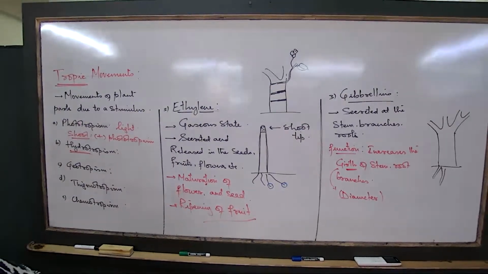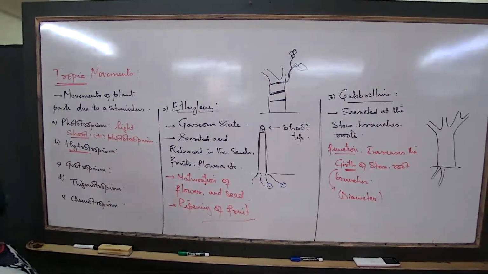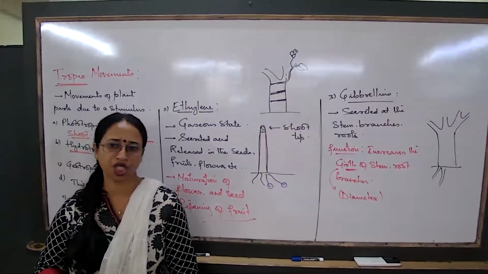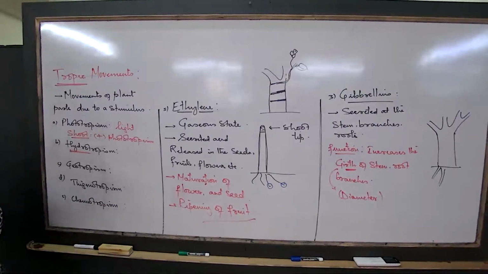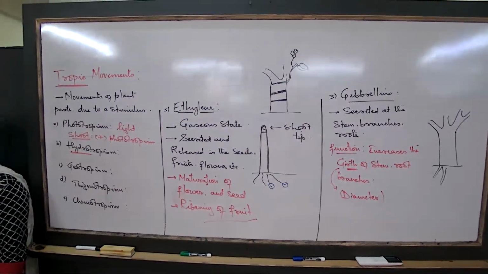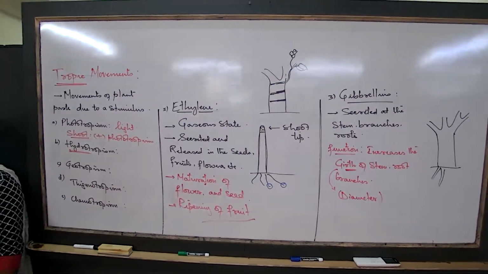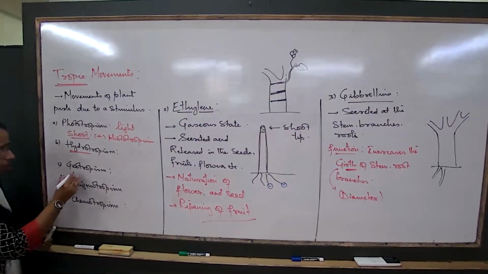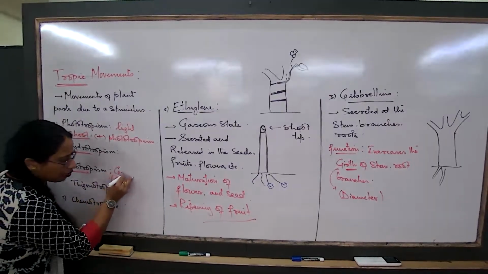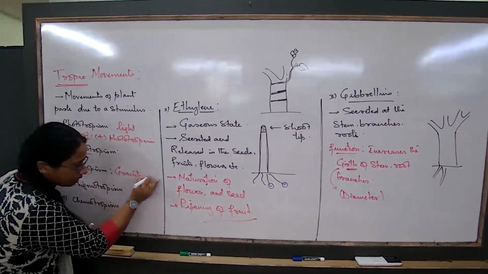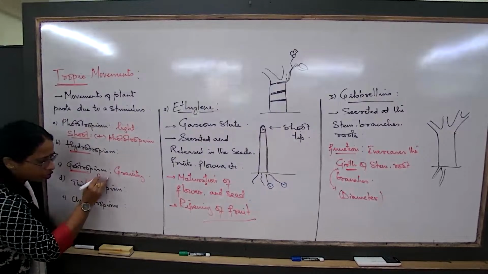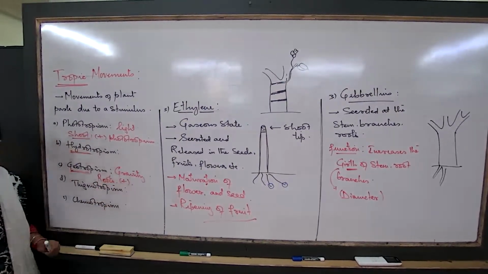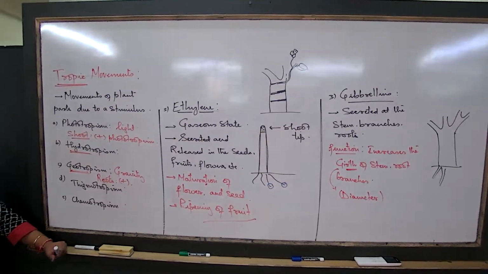Hydrotropism, geotropism, each one of these concepts we understand. Now, okay, this is geotropism that I show you. If this is a concept of geotropism, now you tell me from the figure itself, which part of the plant is positively geotropic? The root. The root is positively geotropic. So if I talk about geotropic, what is the stimulus? The stimulus is the gravitational force, the gravity. Which part is positively geotropic? Roots are positively geotropic and shoots are negatively geotropic.